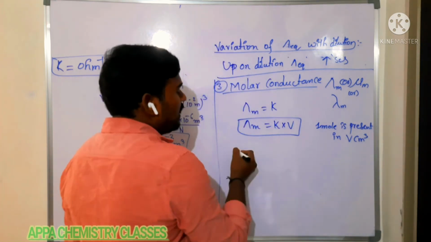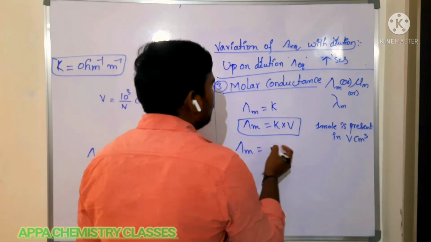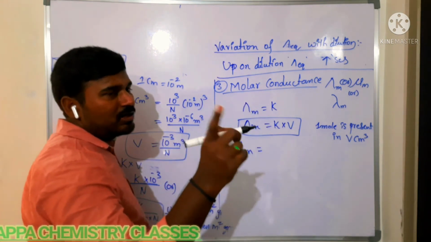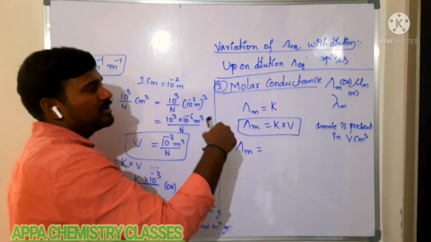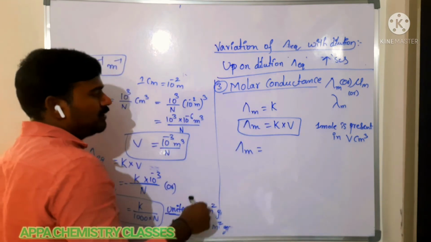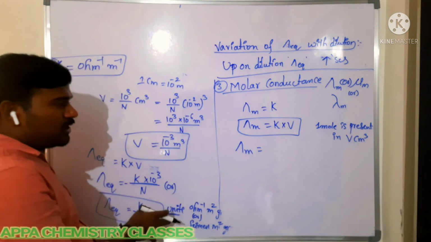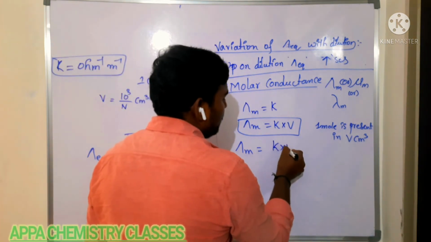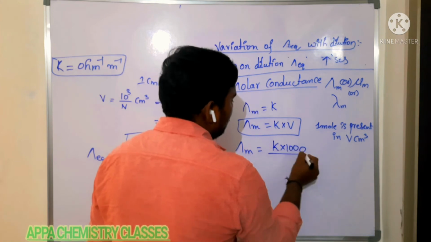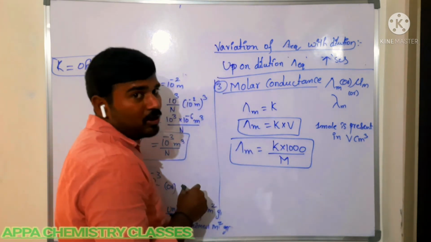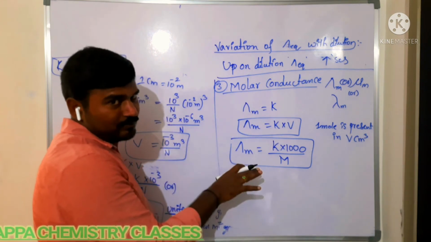Before, we took N gram equivalents of electrolyte present in 1 liter. Here also 1 mole of electrolyte is present in 1 liter of solution. If you understood that, you can understand this easily. That is K into 1000 by molarity. This is the relation between specific conductance and molarity.